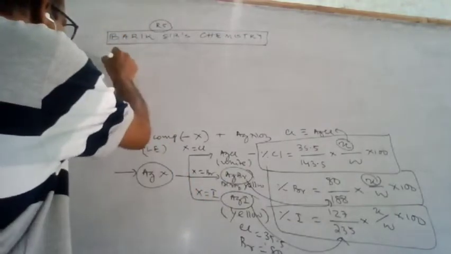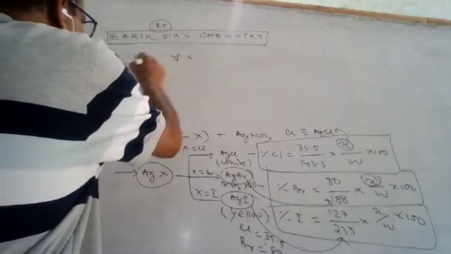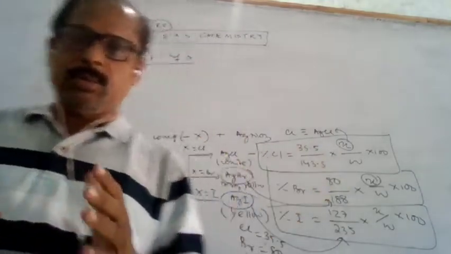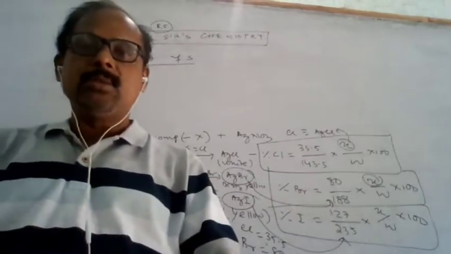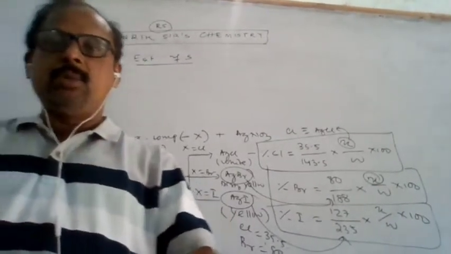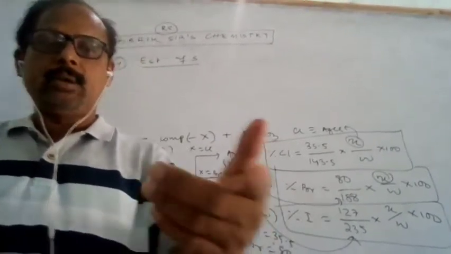So now you see the estimation of sulfur. What happens for the estimation of the sulfur? You write down all these things.